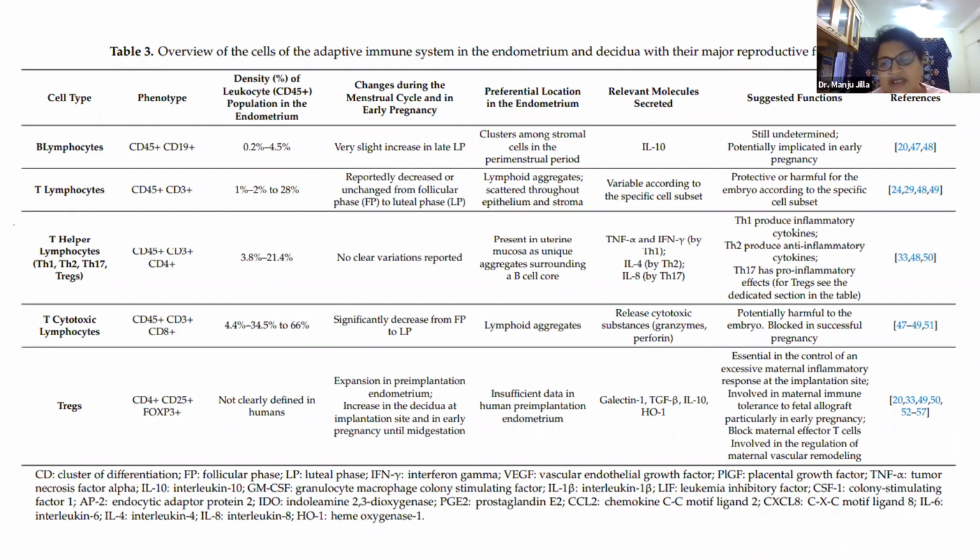Shortly, this might be a test to know the viability of our pregnancy. Serum galectin is essential for control of the excessive maternal inflammatory response at the implantation site, involved in maternal immune tolerance to the fetal allograft, particularly in early pregnancy, blocks maternal effector T cells, and is involved in regulation of maternal vascular remodeling. So T regulatory cells are very important in embryo implantation and immune tolerance of the embryo in the endometrium.